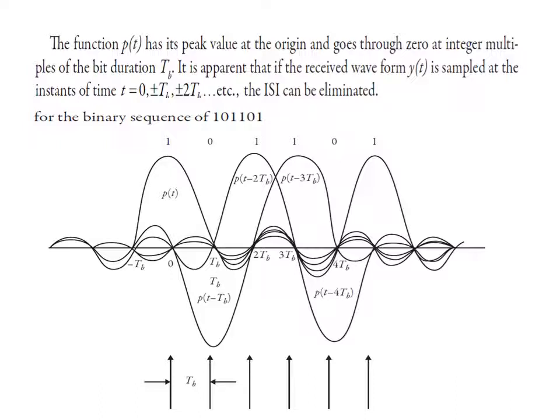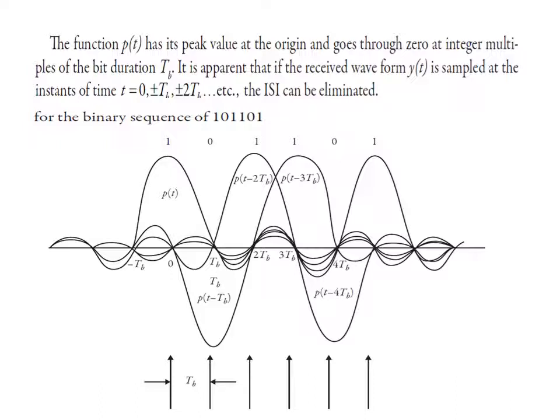Now look at the binary sequence that is given as 1 0 1 1 0 1. First we have drawn PT. If you look at PT, it starts from minus TB to plus TB, and its peak value shows at the origin.